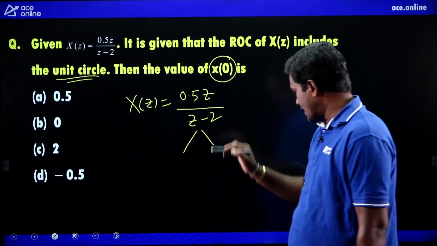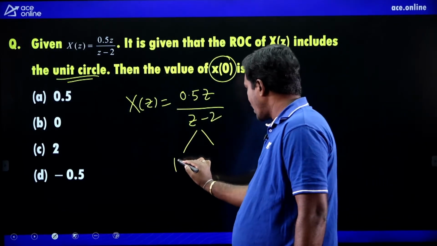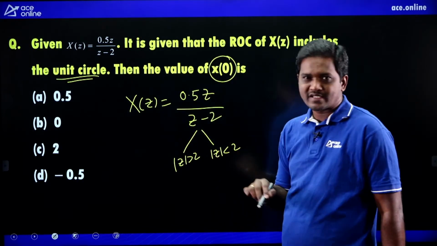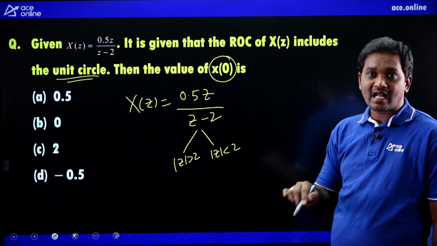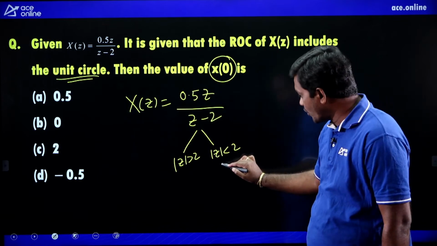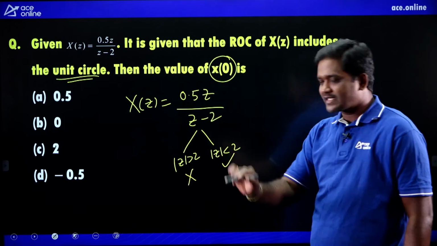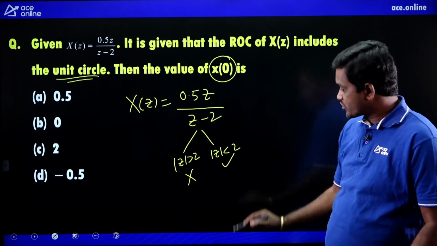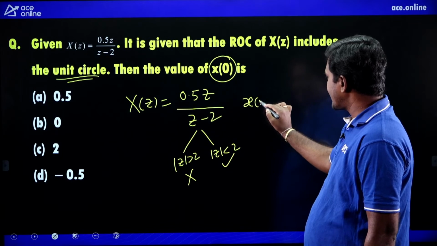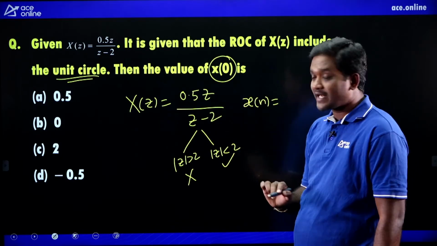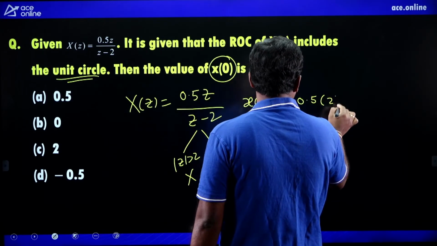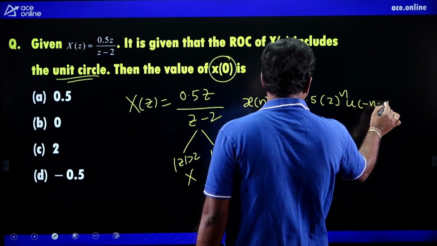How many ROCs are possible for this? Mod z greater than 2, mod z less than 2. Two ROCs are possible. He is mentioning that ROC includes the unit circle. In which case is it possible? Only in this case, not in the other. So you have to consider this ROC and find the inverse z transform. What is the inverse z transform of this one? z by z minus a, mod z less than mod a, means minus 0.5 into 2 to the power of n u of minus n minus 1.